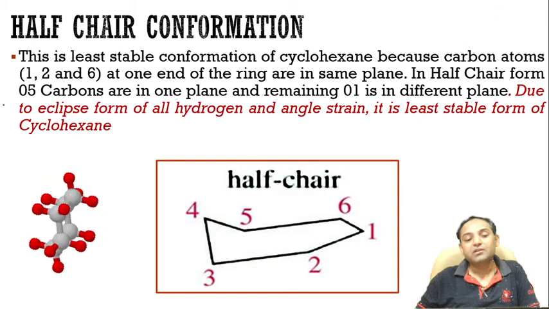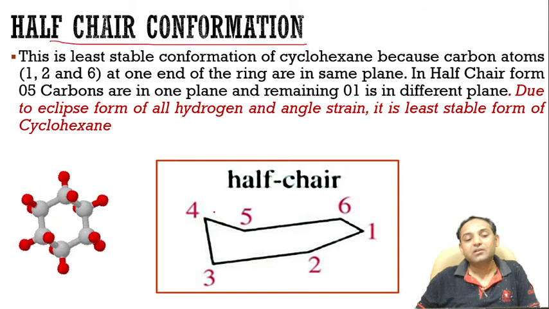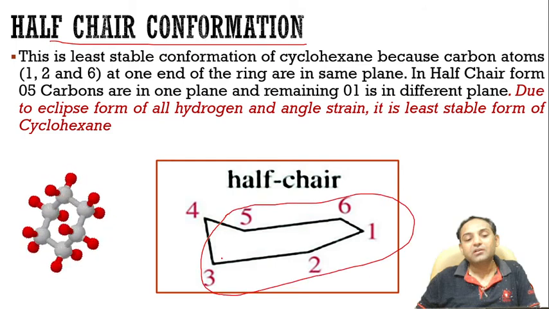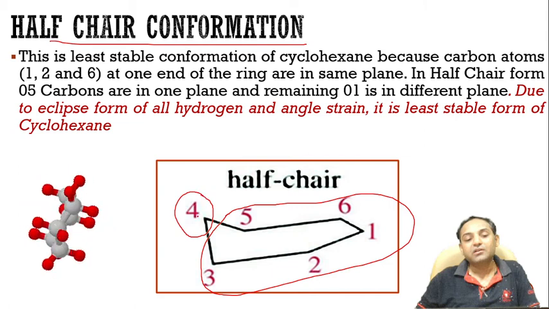And the last conformer is the half chair conformer. In the half chair conformation, 5 carbons are in the same plane, and 1 carbon is out of the plane.